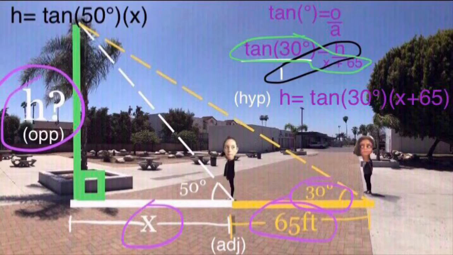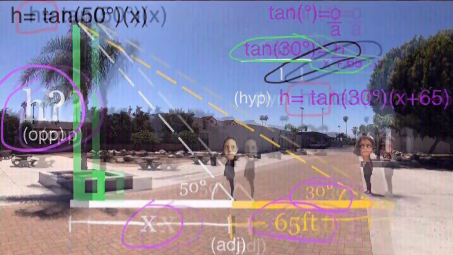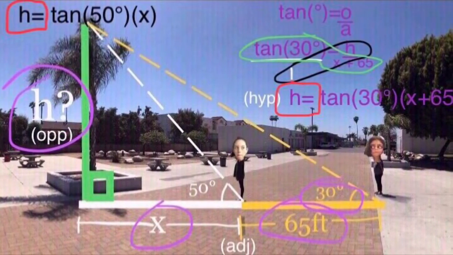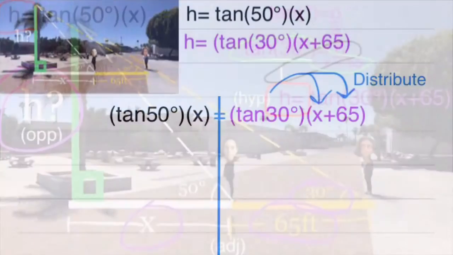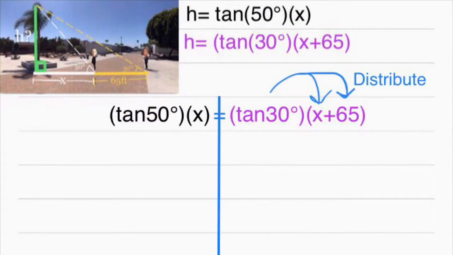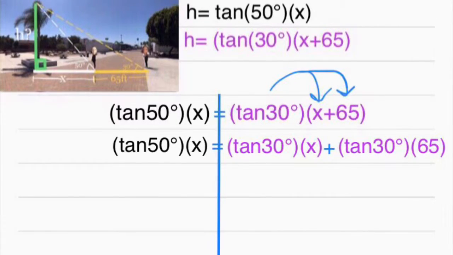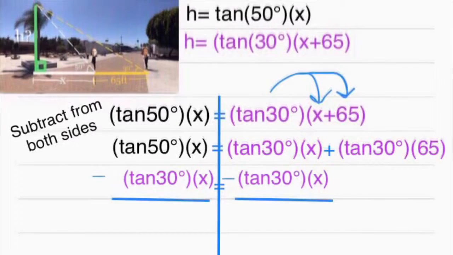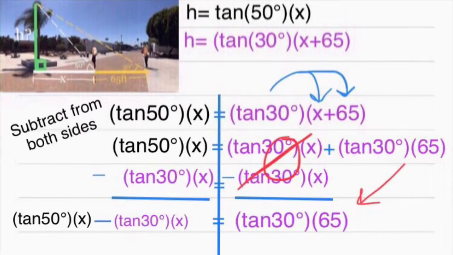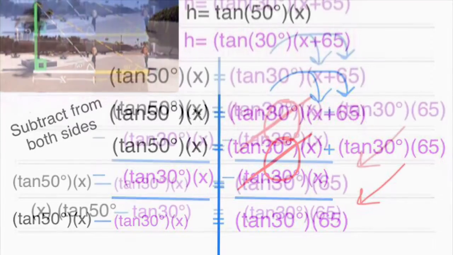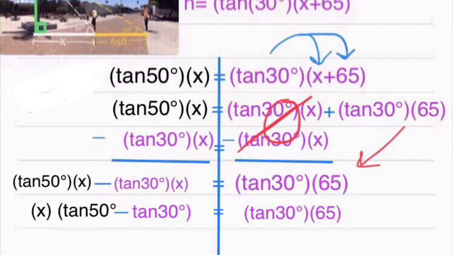That's only one of the expressions. The other one has to include the opposite, the adjacent, and the 30-degree angle. We're going to use the same expression, tan. We plug in tan 30 degrees equals h over x plus 65. H equals tan 30 degrees times x plus 65.